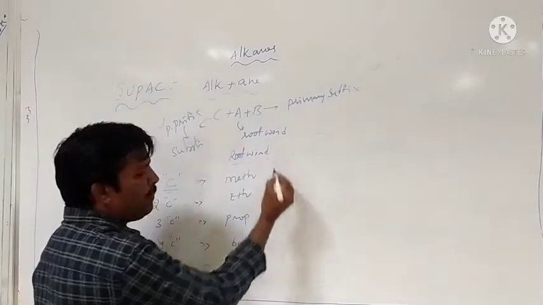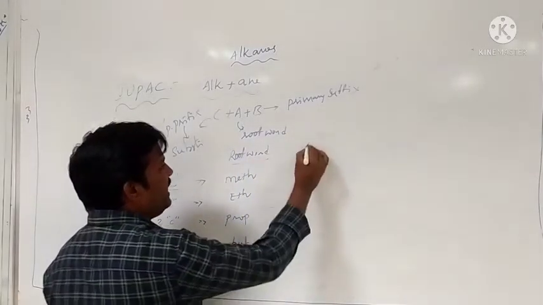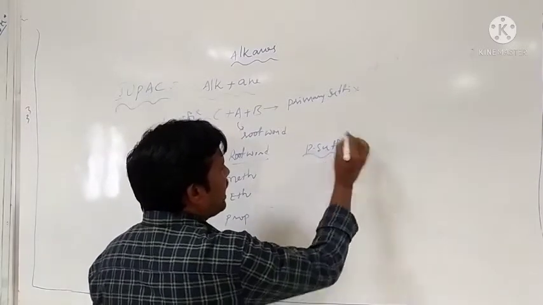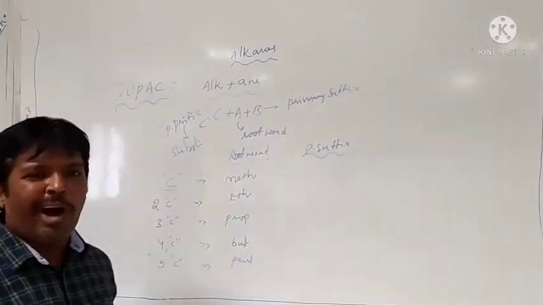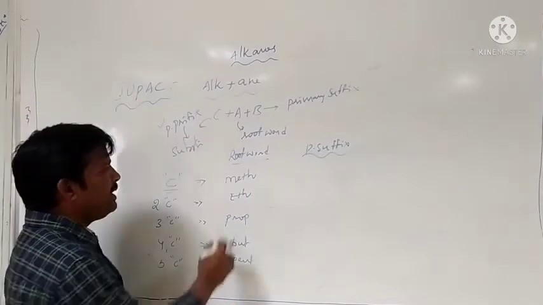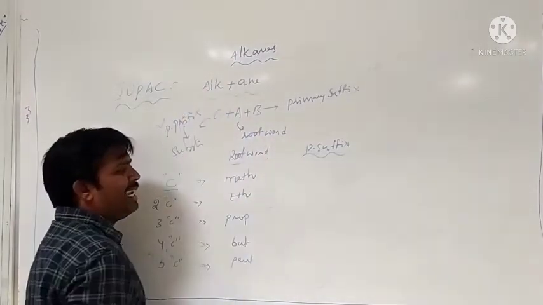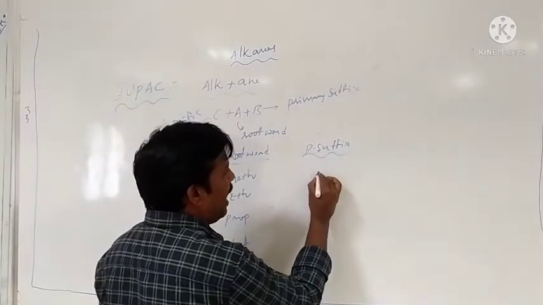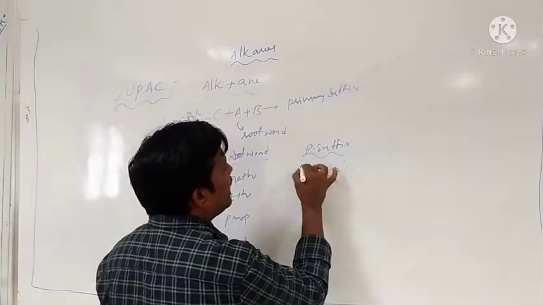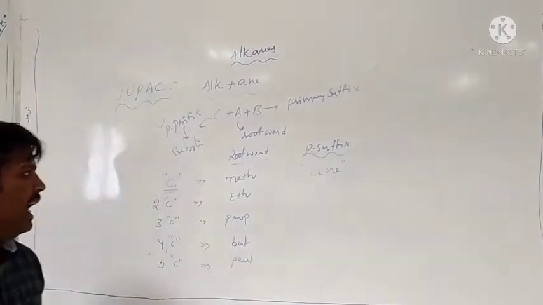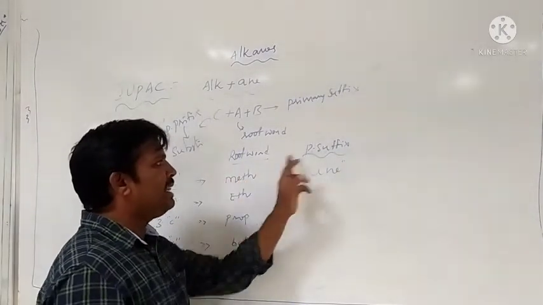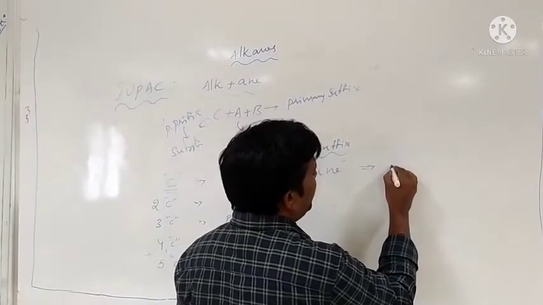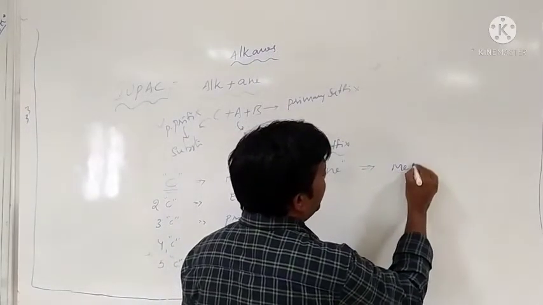The primary suffix indicates the nature of the compound, that means which type of bonds are present in that compound. In alkane, only single bonds are present. As a suffix, we add ane for the alkane. Therefore, root word is meth, primary suffix is ane, so the IUPAC name of the compound is methane.